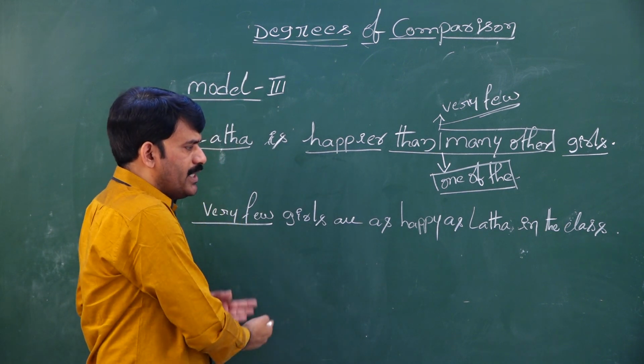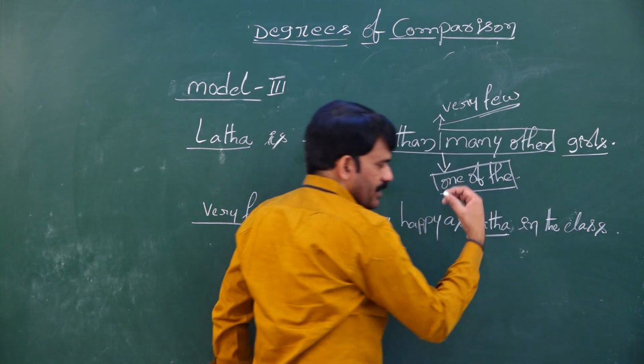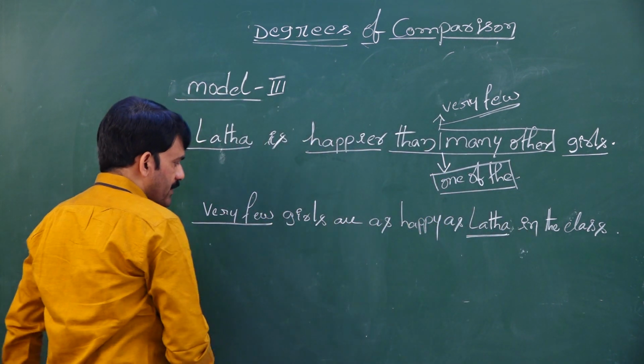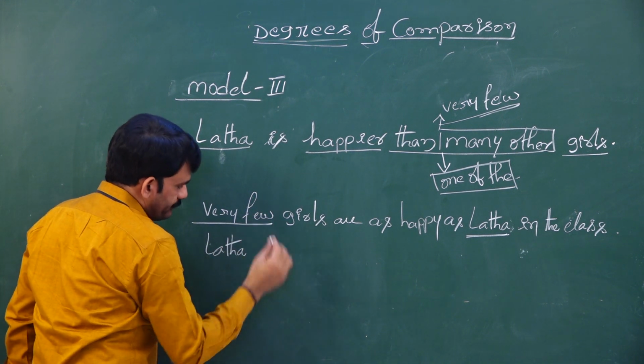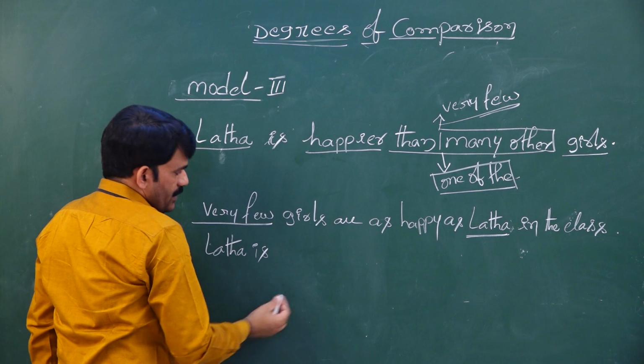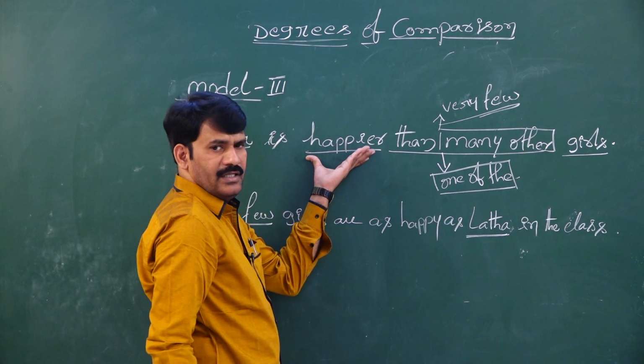Whom do we want to talk about in this sentence? We want to talk about Lata. Lata is our priority. So, the sentence must be started with only Lata. Then Lata is, is she the only happiest girl in the class?